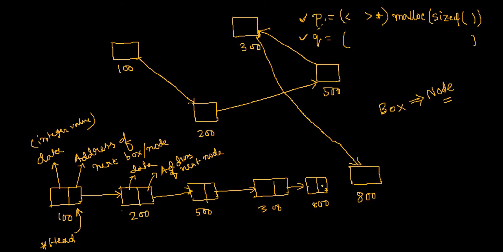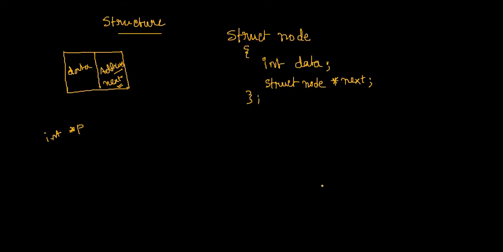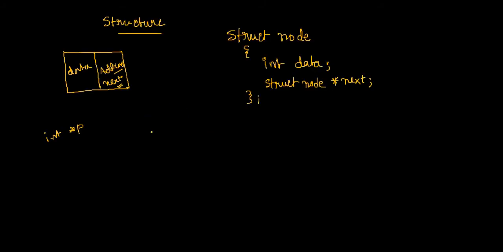Okay. Now let's do one thing. Let's start how to create this linked list. So obviously we will have a main function. So let's write the main function here.